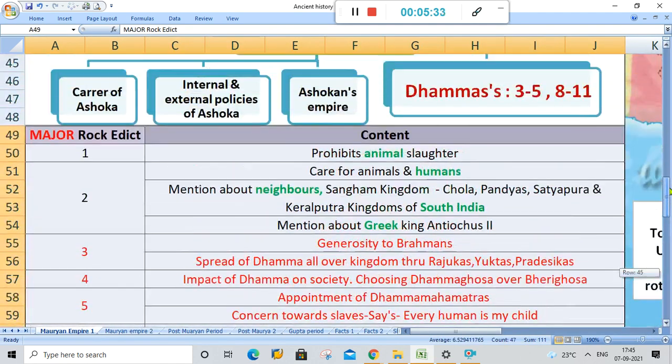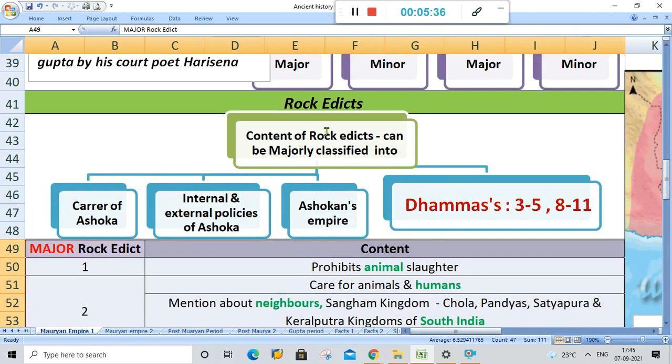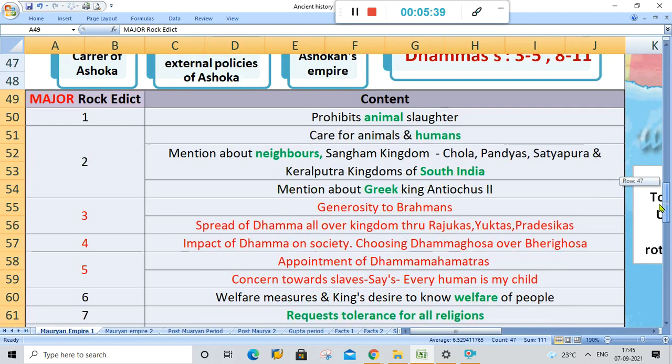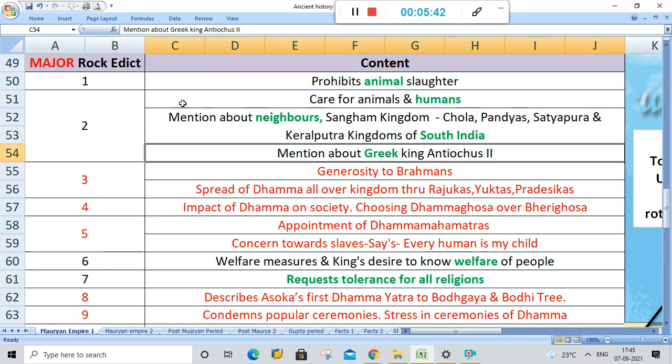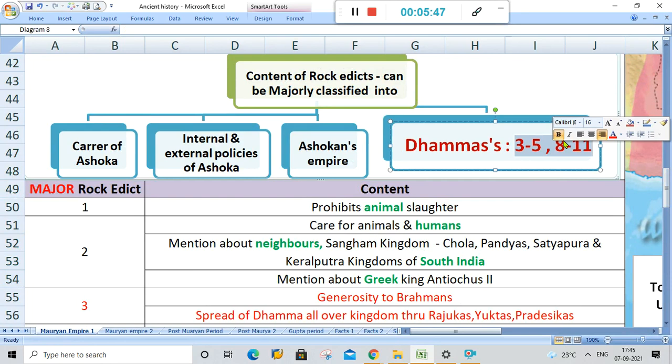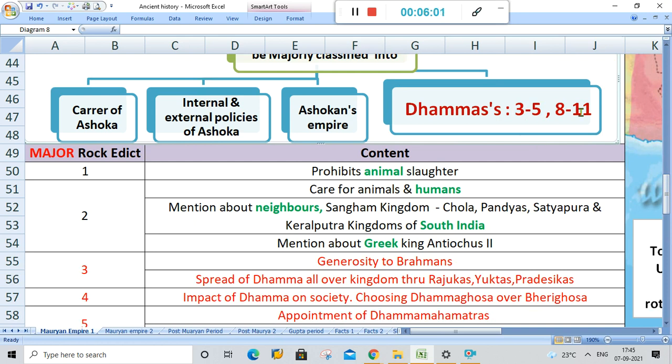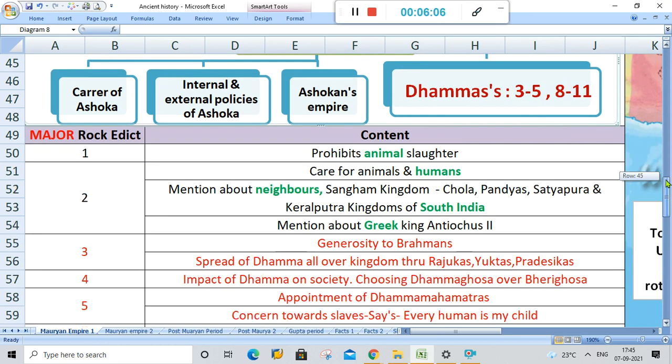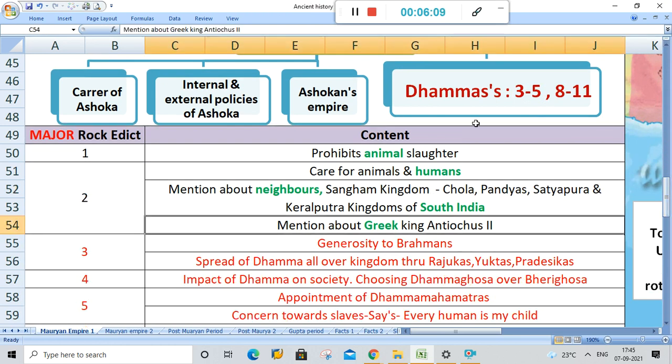I have told you that rock edicts are divided into major and minor. So there are totally 14 major rock edicts in Ashoka's inscriptions. Of these 14, 7 are already Dhammas. As you can see here, 3 to 5 is 3, 4, 5 and then 8 to 11 is 8, 9, 10, 11. So 7 are Dhammas. Please remember this trick of adding 3 plus 5, 8, 8 plus 3, 11. I am repeating this for your remembrance. So we are left with 7 rock edicts.